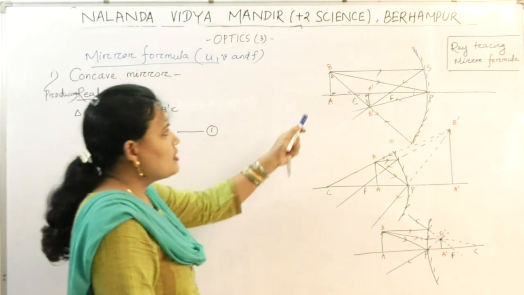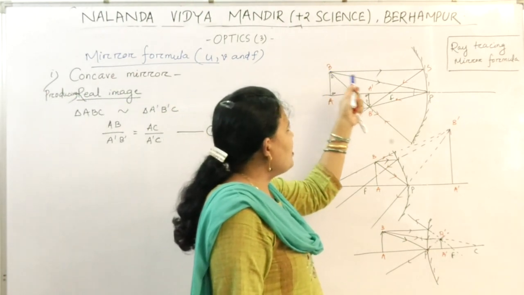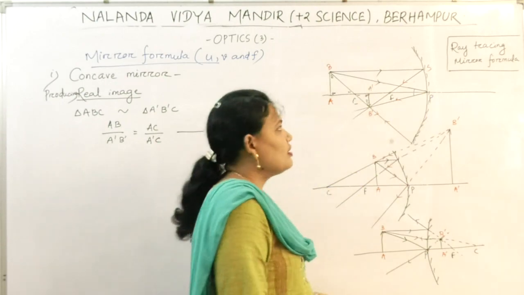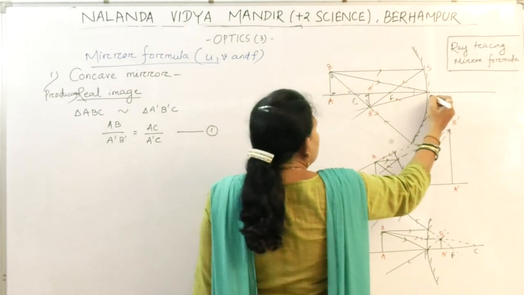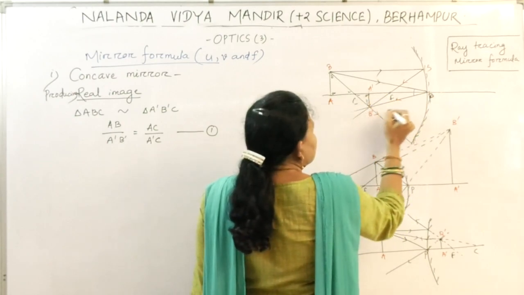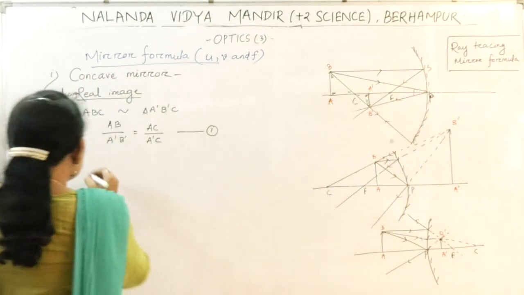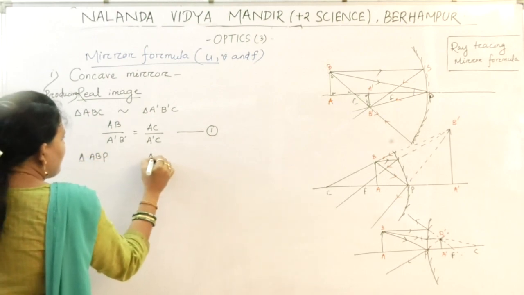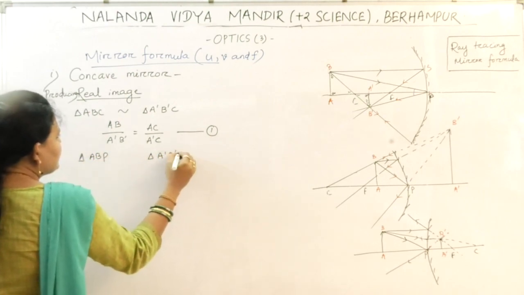Now let us consider these two triangles, triangle ABP and triangle A dash B dash P.